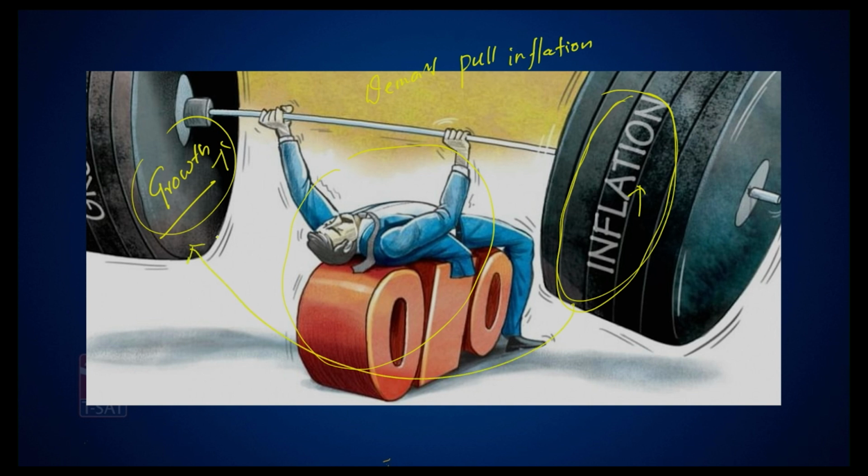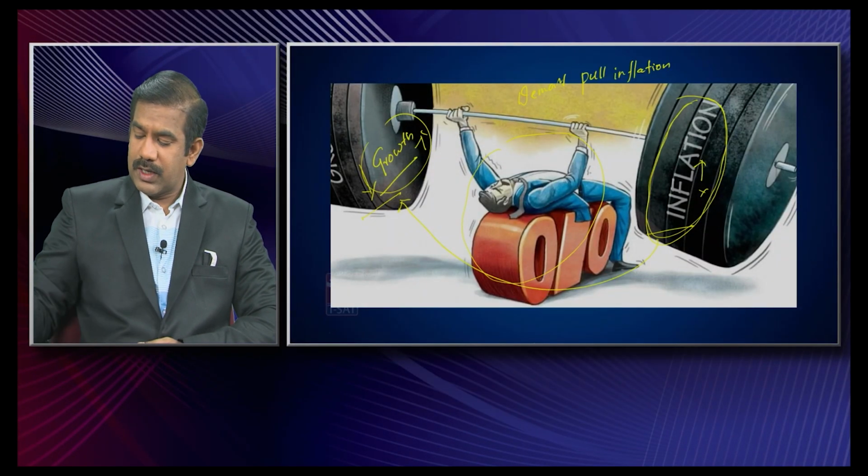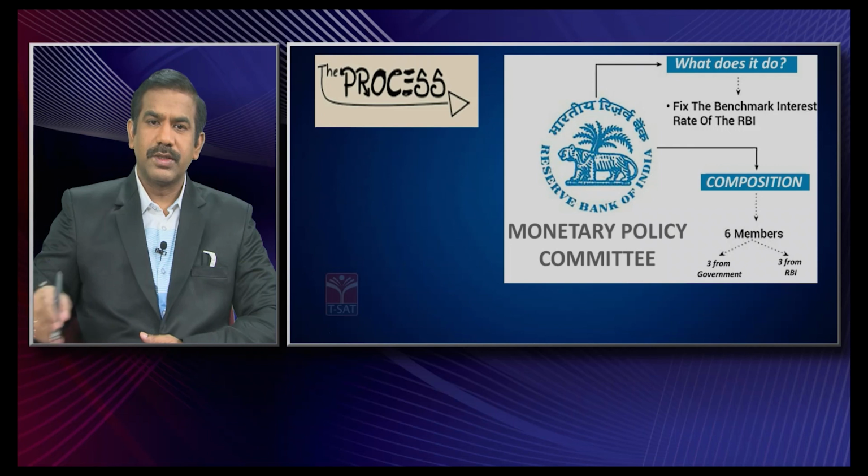So that's the basic reason the monetary policy maker's job is to try to ensure both growth and inflation are relatively balanced. If you only consider growth, that comes with a side effect, that's inflation. And if you don't control this inflation, that would have a very bad impact on the growth. So that's the basic reason. That's what the image simply says.